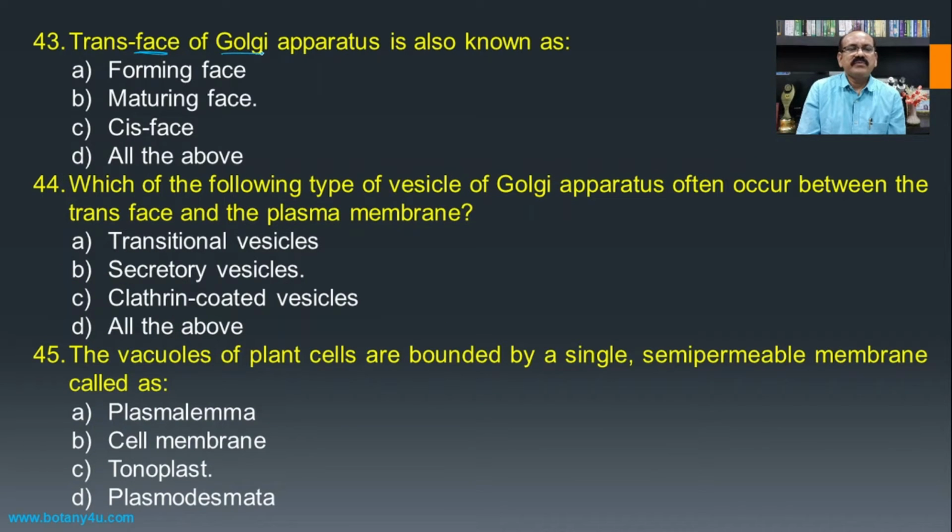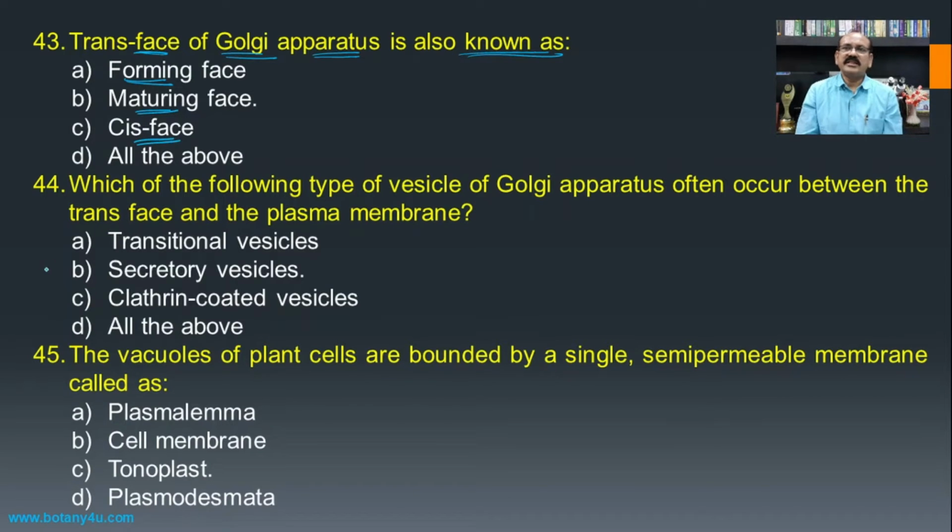The trans phase of the Golgi apparatus is also known as, there are two phases of the Golgi apparatus: the trans phase and the cis phase. The first is the forming phase and the second is the maturing phase.